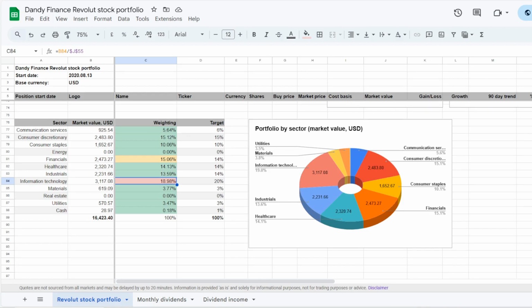Last time with the portfolio update, we found out that the portfolio lacks exposure in the information technology sector. Currently there is $117.08 allocated to it, which is 18.98% of the portfolio, though the target is set 1% higher at exactly 20%. So with next month's cash addition, I would be interested in putting that money to work with one of the IT stocks that is already in the portfolio.